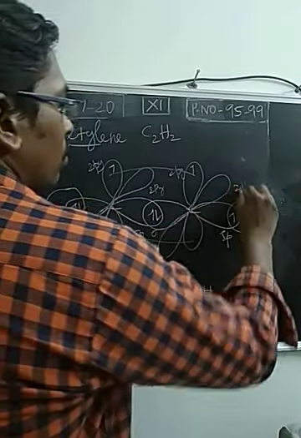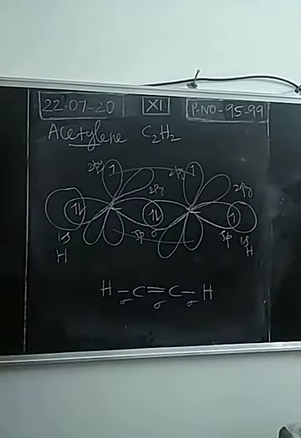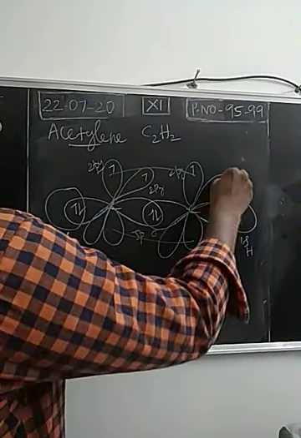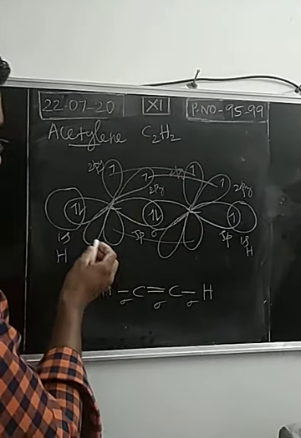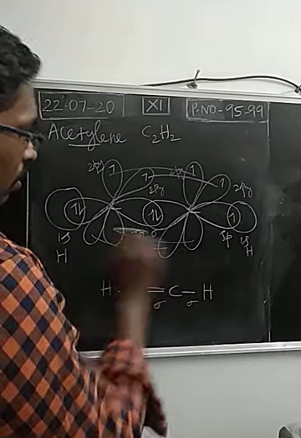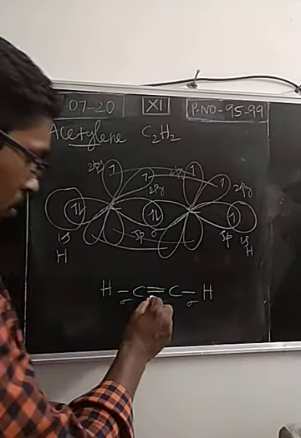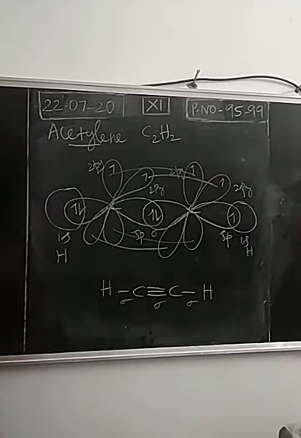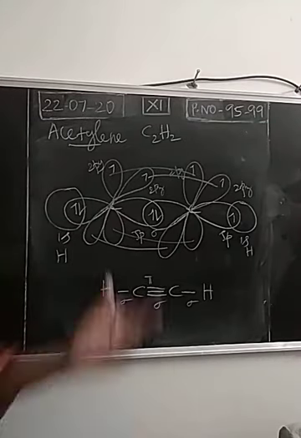So we have one more unhybridized orbital. It's called a 2pz. Both unhybridized orbitals have a single electron, so they will also be involved in overlapping. This is sidewise overlapping. Due to that, one more covalent bond is formed.